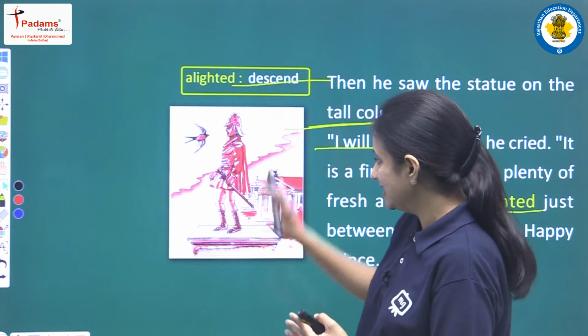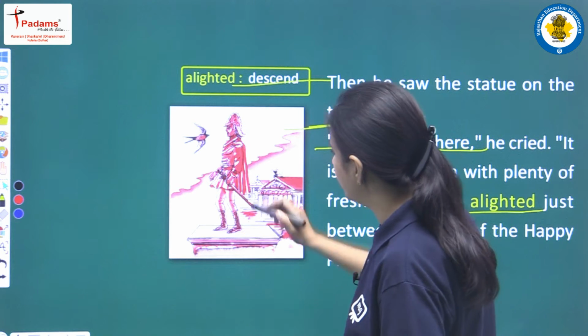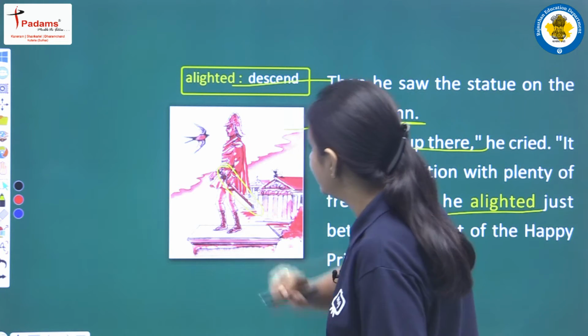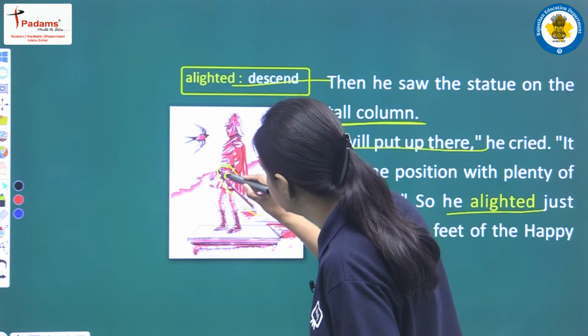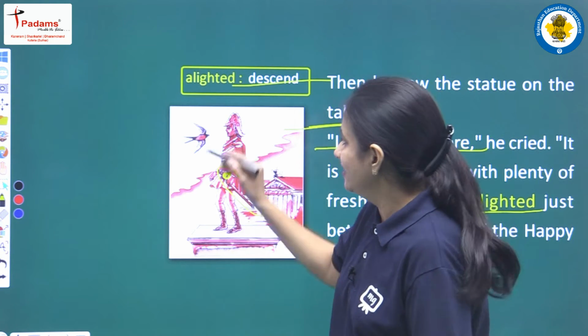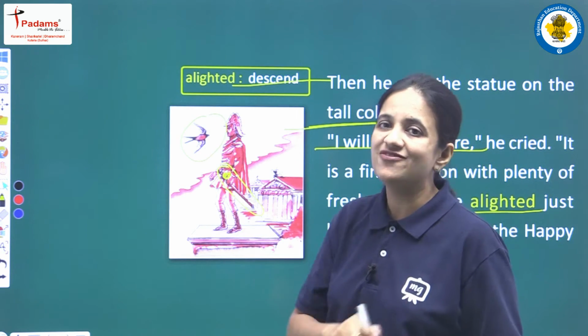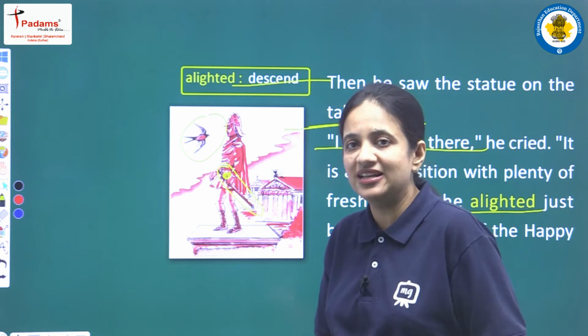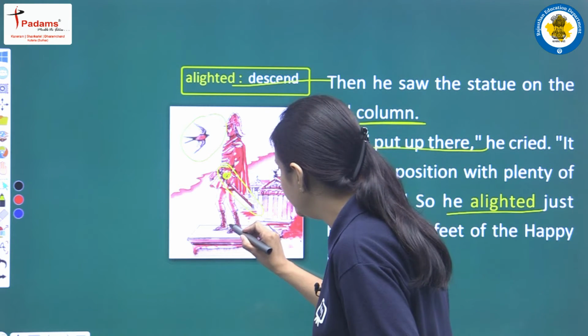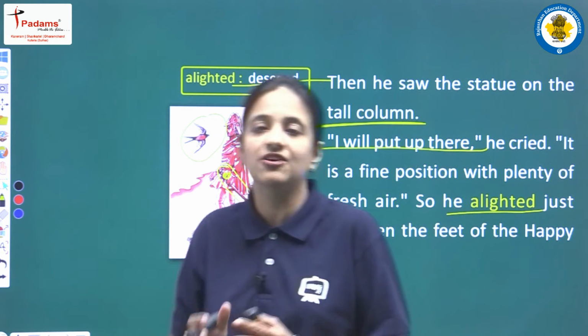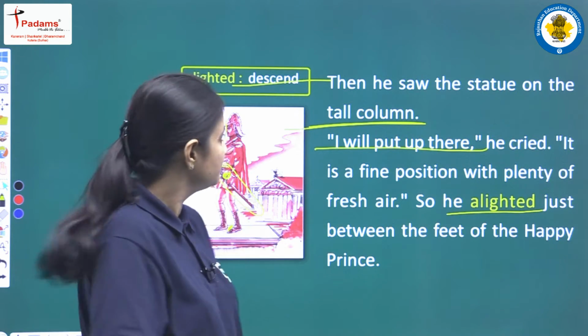In this picture you all can see this is the statue of Happy Prince, this is the sword that he is holding, and here we can see the ruby stone. And he is the little bird swallow, and finally he decided that he will spend his night on the statue, and he descended here between the feet of Happy Prince.